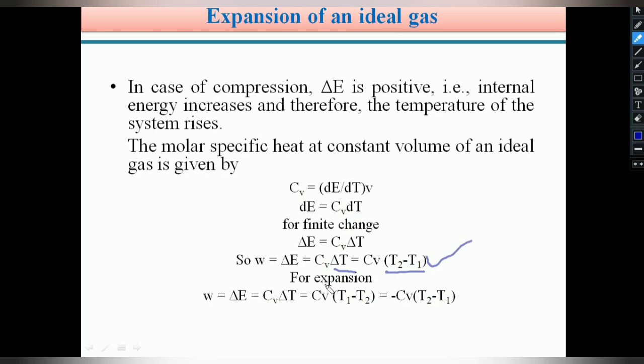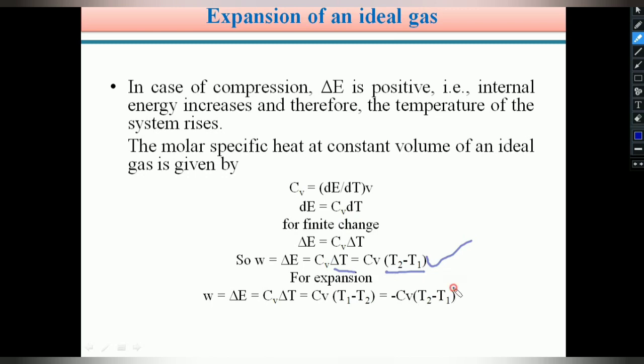Suppose in case of expansion, as we saw in the previous slide, it is the same value with opposite sign: Cv into T2 minus T1, same value, but negative. In case of compression, work is positive. In case of expansion, W is negative because work is done by the system. That's why W equals minus Cv into T2 minus T1.